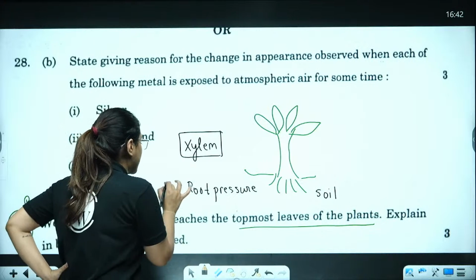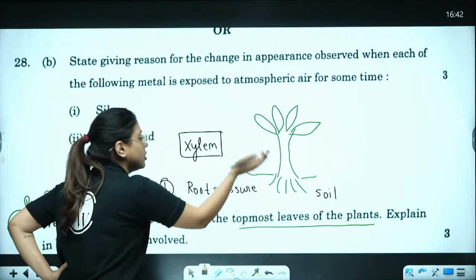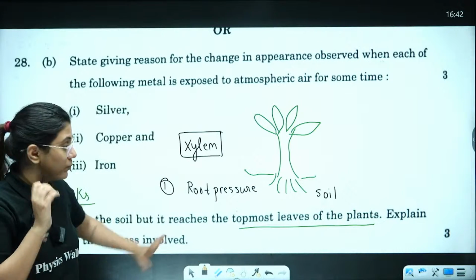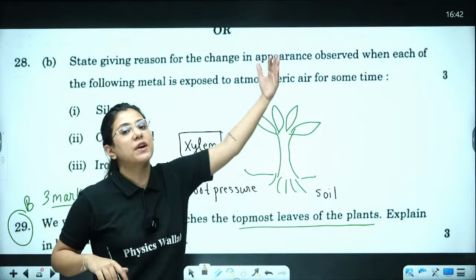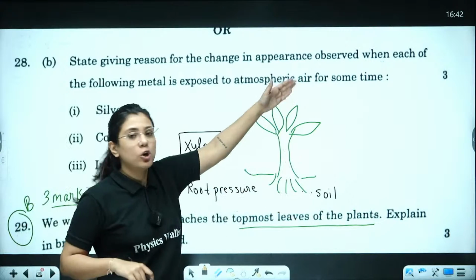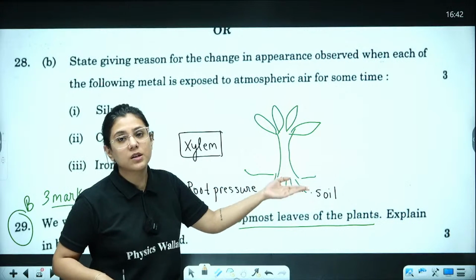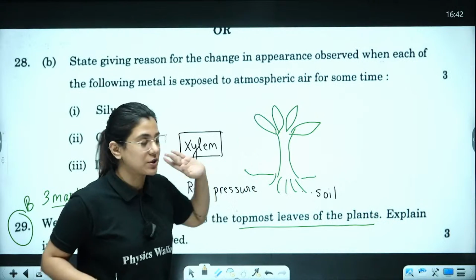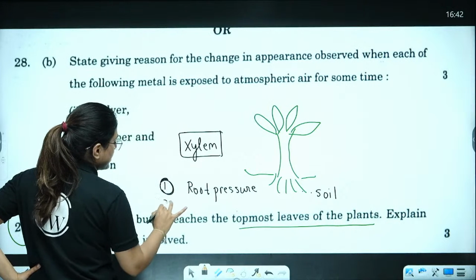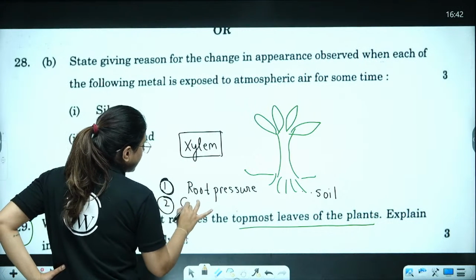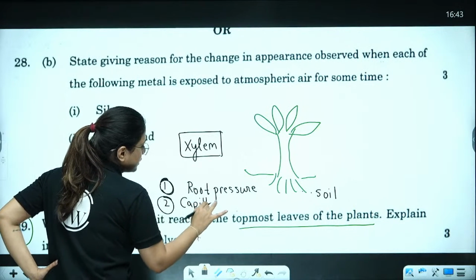So one thing that is going to help in the transmission of water from the lower to upper parts of the plant is the root pressure, which is very high in the soil and very less in the upper parts. High pressure, low pressure, which aids in the movement of water from lower to upper parts of the plant. Then what is next that is going to help? You remember the capillary force created here,